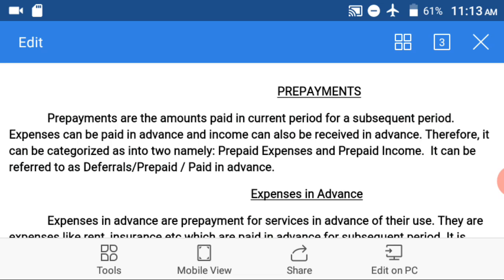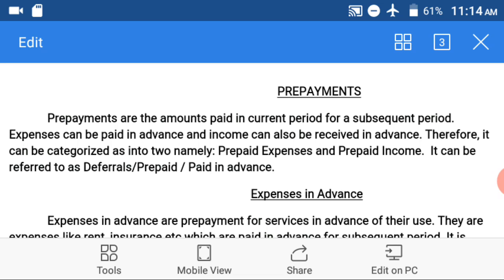Payment that has been made during this accounting year, but which are meant for the next accounting year. That's what we refer to as a prepayment. Expenses can be paid in advance, and income can also be received in advance. That is, prepayment can either be expenses paid in advance or income received in advance. Therefore, it can be categorized into two, namely prepaid expenses and prepaid income.